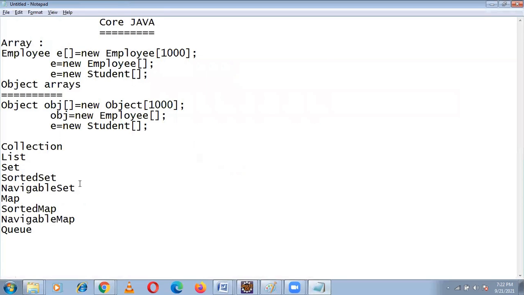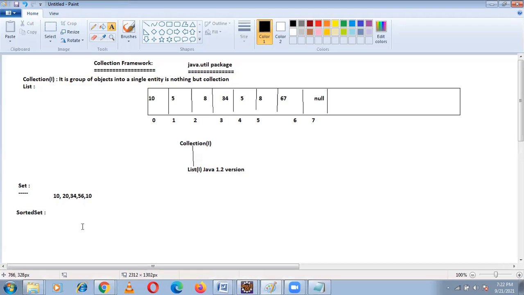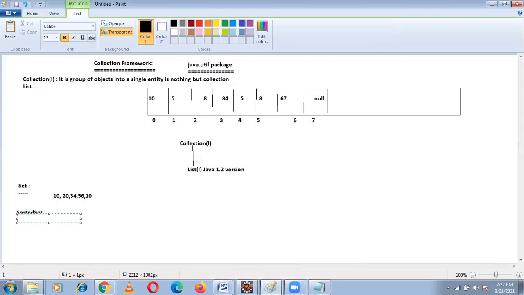And we have navigable set. Why do we use this navigable set? Navigable set is used for navigation purposes. What are navigation purposes?